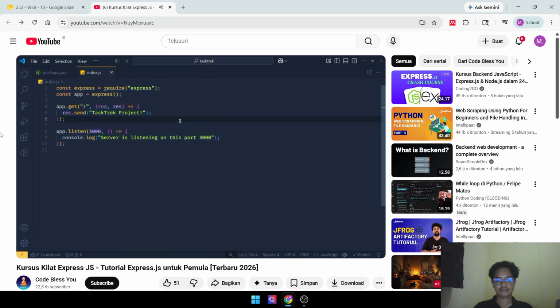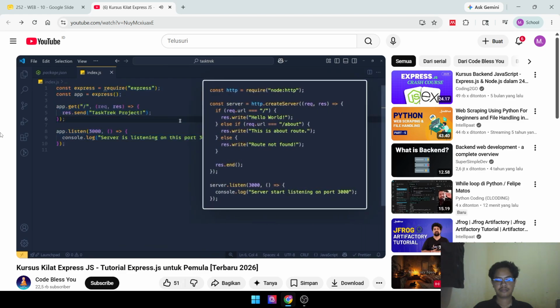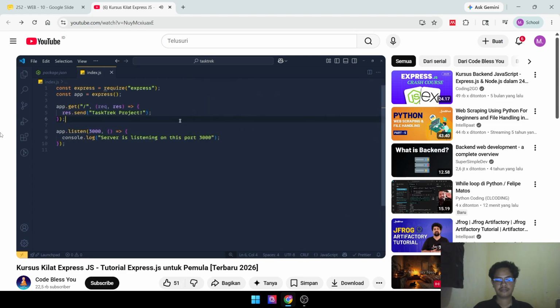You can see Express makes our code really simple. We can compare our current code with the previous HTTP module code. Express makes it really simple. Also, this is our first API, that's why we return only text in response. Now as we move forward in our project, the real thrill will start.